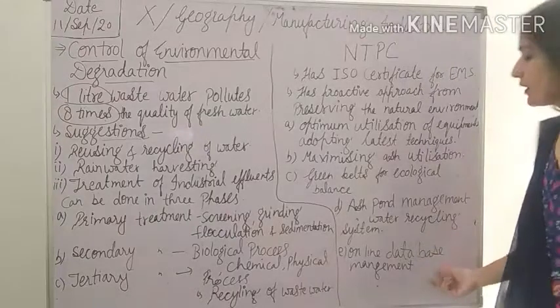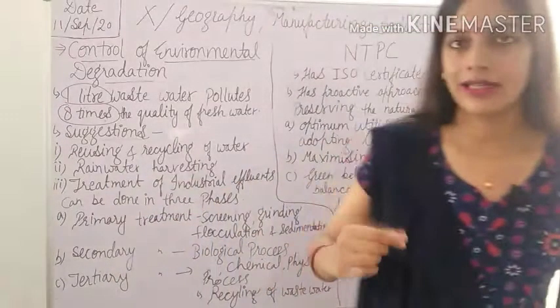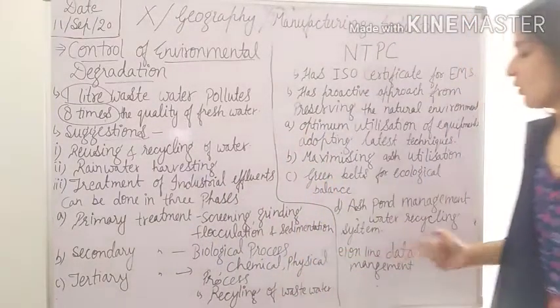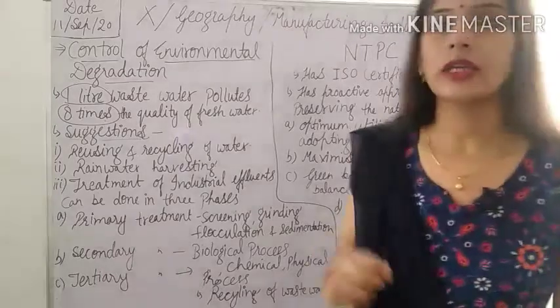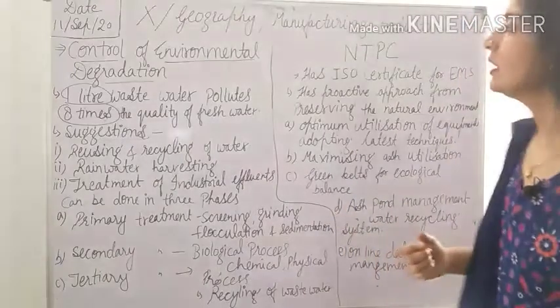They are also having online database management, so that each and every NTPC is connected with each other, and if there is any problem, they can easily get the solution.